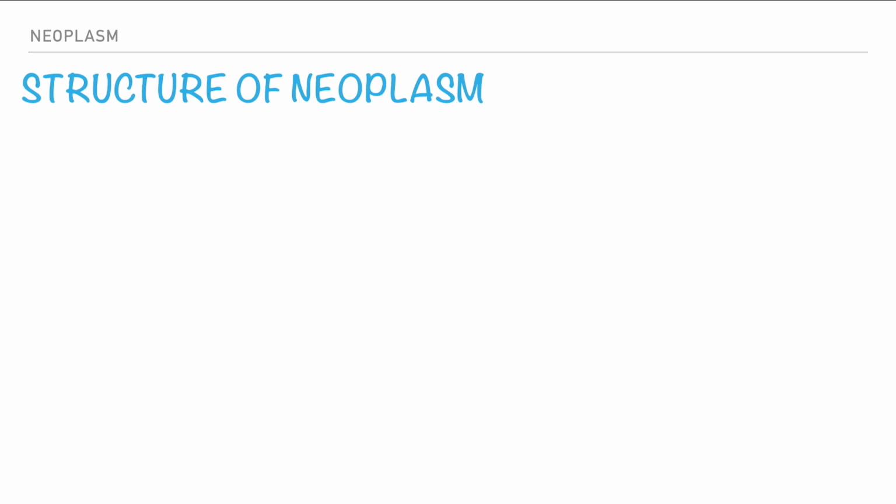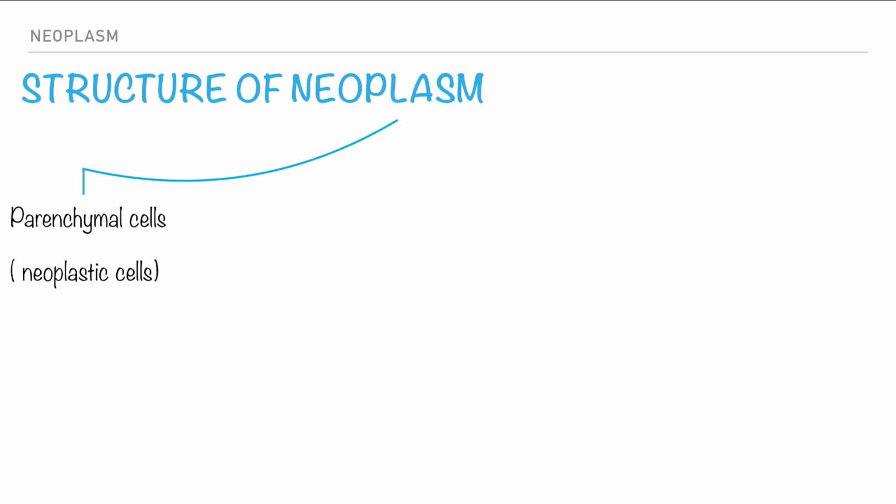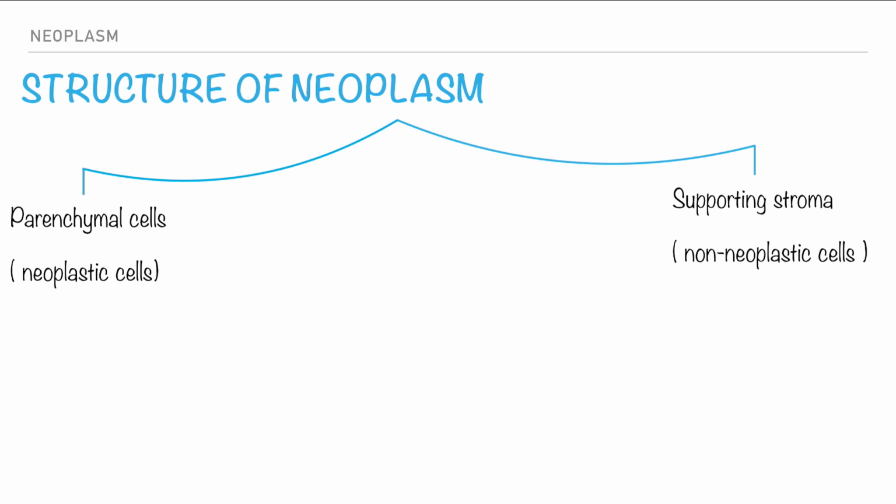So now we will go to the structure of neoplasm, so we can know the second type of classification, which is according to the originating cells. First of all, the neoplasm consists of parenchyma, which is the neoplastic cells, and the stroma, which is the non-neoplastic cells, and the stroma provides the support and the blood supply for the parenchymal cells. Okay, so the neoplasm is classified. The second type of classification is based on the parenchymal cell type.